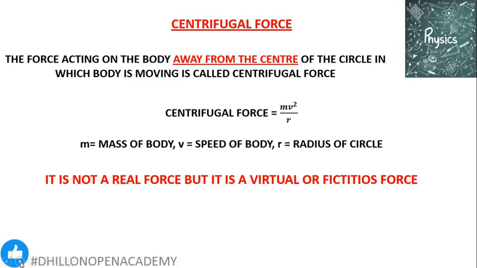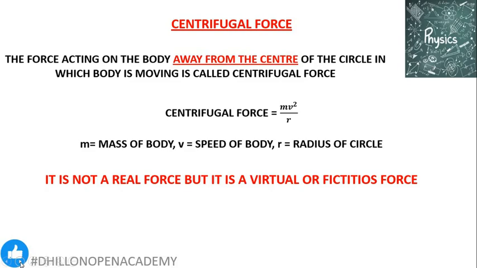But what is the cause or the generating point of the centrifugal force? That is not known to us. We can understand quite simply from a few examples. For example, when you tie the stone with a thread and swing it fast, the stone is acted upon by the centripetal force which is arising due to the tension present in the thread, and tension is directed from the stone towards your hand.